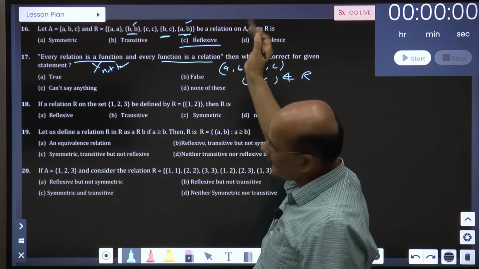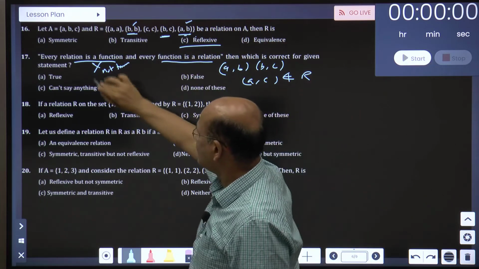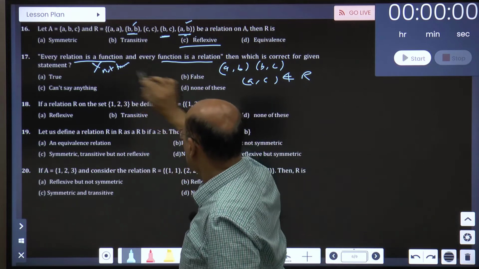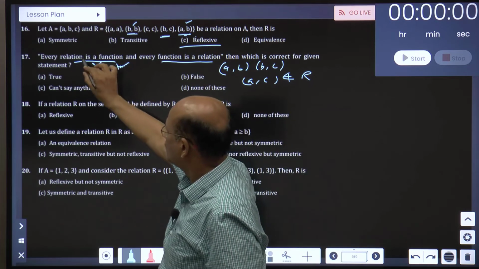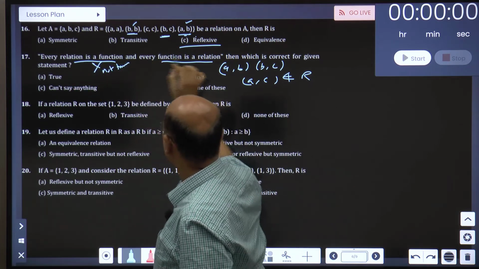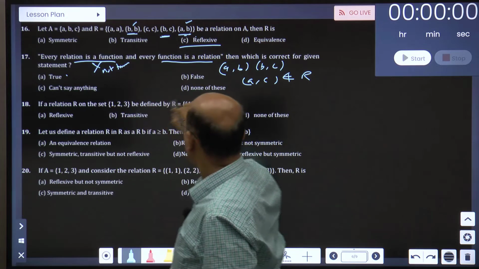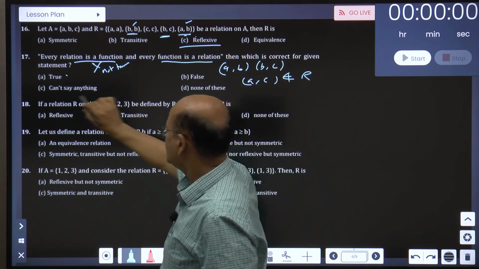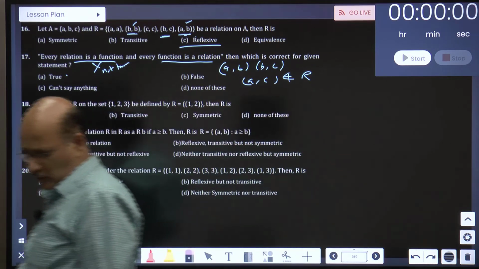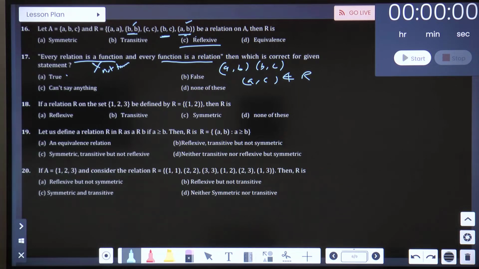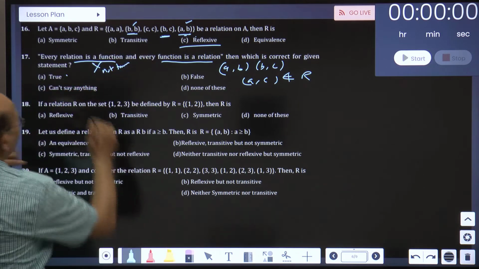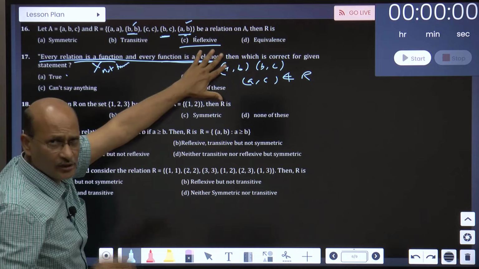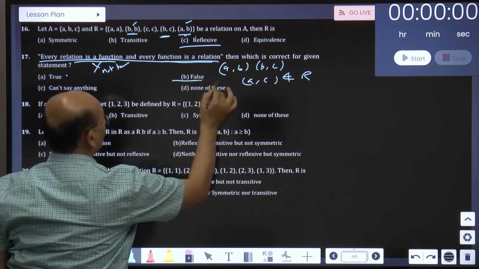But every function is 100% a relation, because a function is nothing but a subset of a relation. Correct or not? I don't think there is any problem. So I believe it is not true. So function is a relation. One is true and one is false, so this option is out of question. Which is correct for the given statement? Can't say anything, none of this. So would you say false? Because this statement, the full complete statement, is a false statement. Every function is a relation, true, but every relation being a function is not possible. So false is the answer.